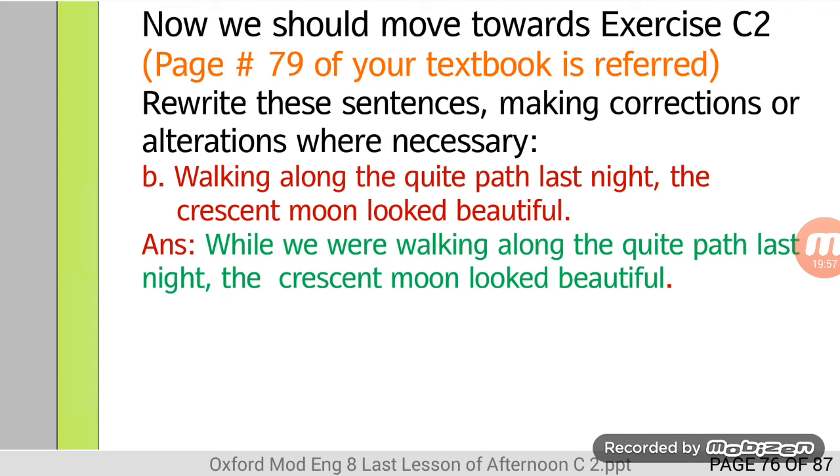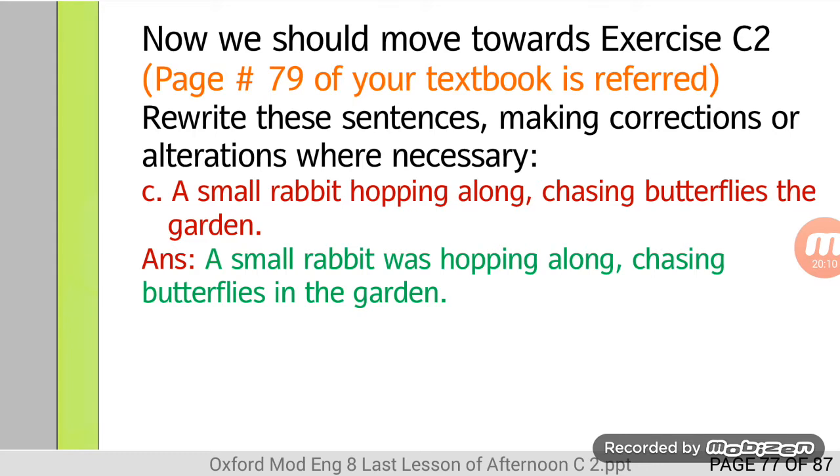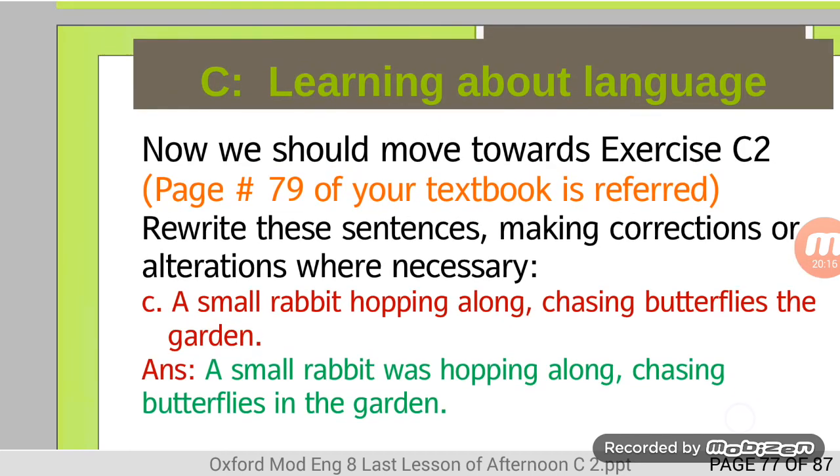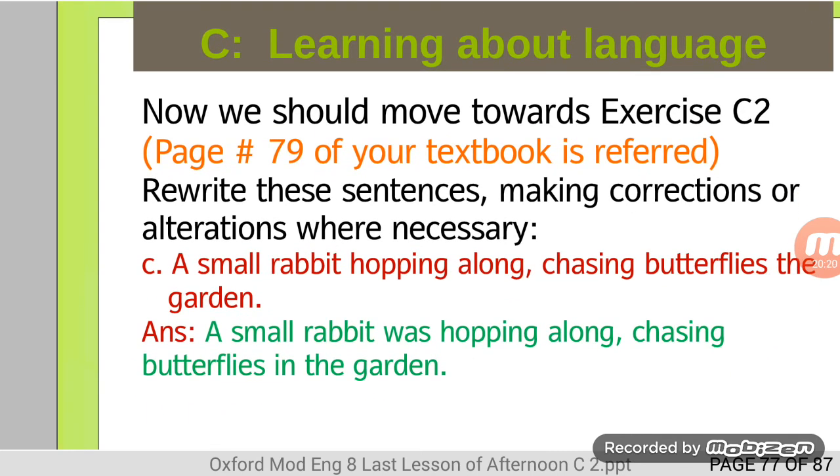We added a few words while we were walking along the quiet path last night. The crescent moon looked beautiful. Let's move towards sentence C. A small rabbit hopping along, chasing butterflies, the garden. A small rabbit was hopping along, chasing butterflies in the garden.